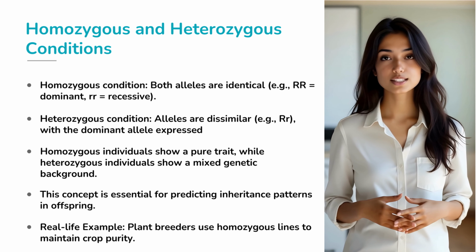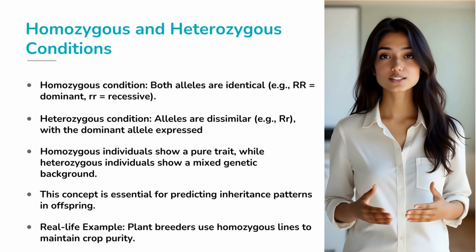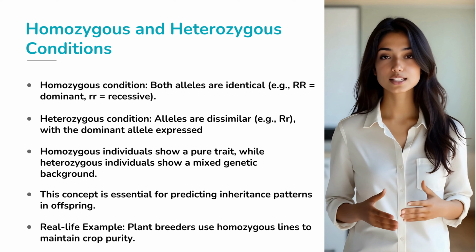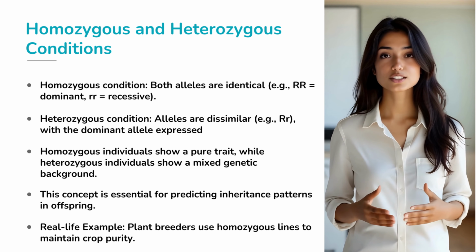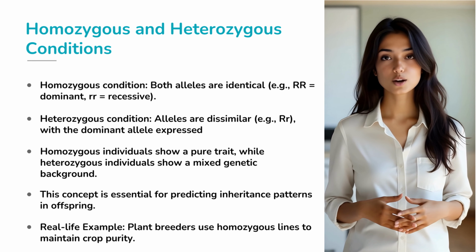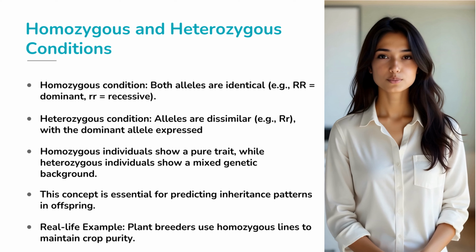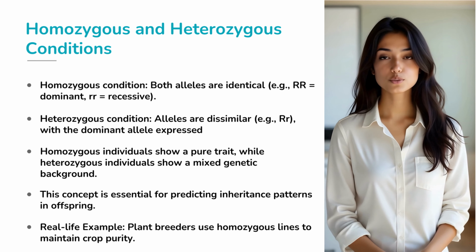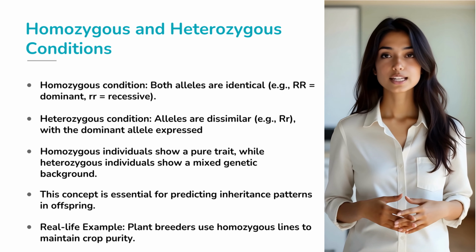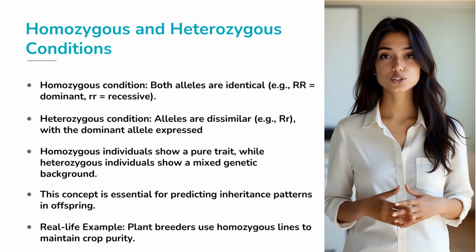Here, the dominant allele shows up, but the recessive one still silently exists. This hidden allele can reappear in future generations. That's why a trait like non-tongue rolling can suddenly appear in a child, even if both parents can roll their tongues. In agriculture too, farmers use pure or homozygous lines to breed uniform crops, ensuring predictability in traits like size or color of fruits.